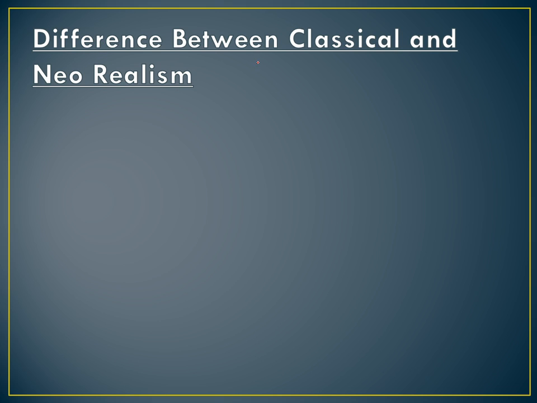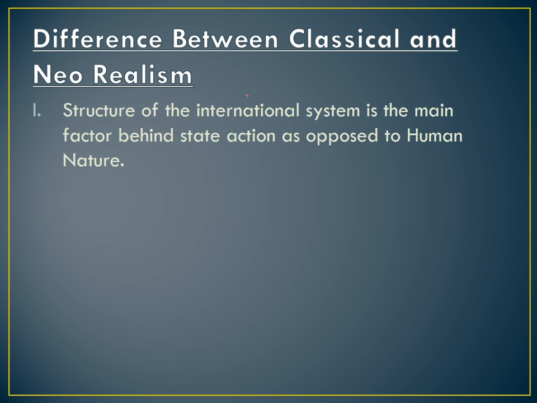So what's the difference between classical and neo-realism? First, neo-realism says that the structure of the international system is the main factor behind state action as opposed to human nature. Classical realism believed that human nature is the main force behind any state's action.